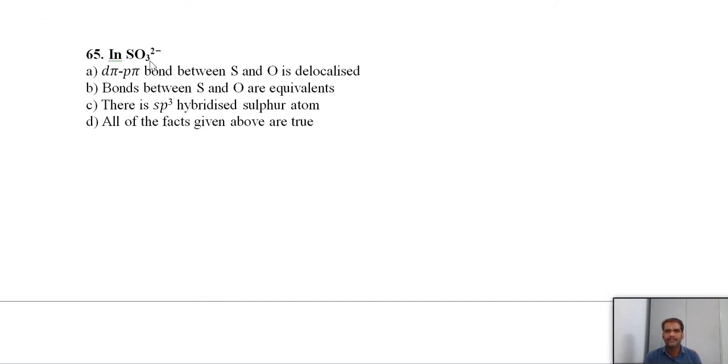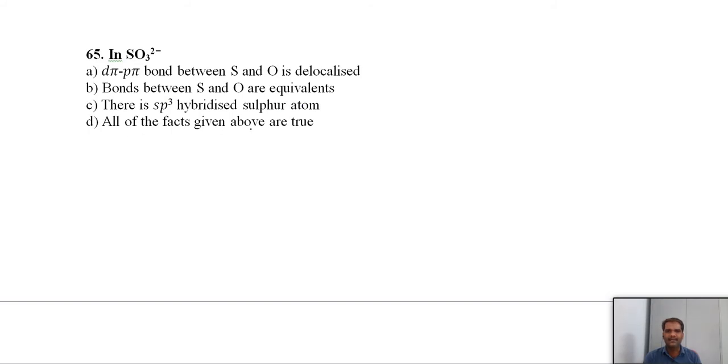So your next question: in SO3 2 minus, this is the sulfite anion, and we have options related to its properties. We have a d pi p pi bond between sulfur and oxygen, and that is delocalized. Bonds between sulfur and oxygen are equivalent, and there is an sp3 hybridized sulfur atom.